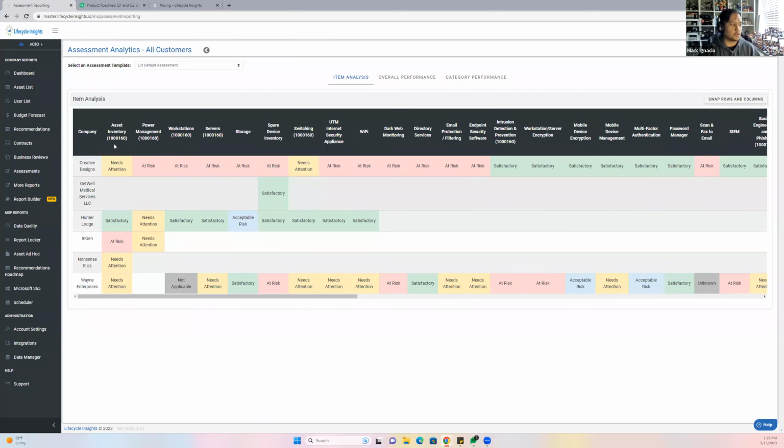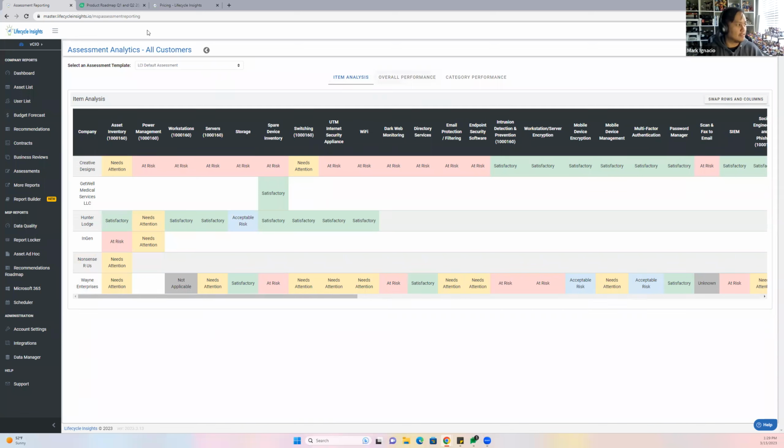So you can say asset inventory is lacking for all my customers. Why is that? Are we giving them an asset inventory type of software that inventories their assets automatically? Is that something we're missing? Spare device inventory is at risk at Wayne Enterprises. You can track this because this is your assessment, and why most of your clients are at risk. Is it because of you, or is it because this is the actual type of client that you're looking for? You can use this as a